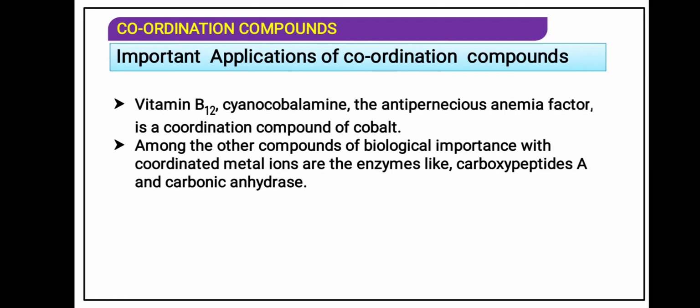Other compounds of biological importance with a coordinated metal ion are enzymes like carboxypeptidase A and carbonic anhydrase. These are also coordination compounds. So in the field of biology, coordination compounds are also important. That is why there is a need to study coordination compounds.